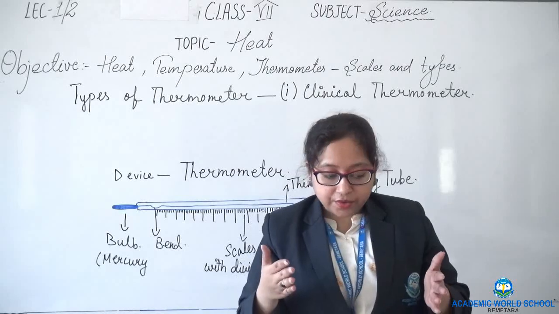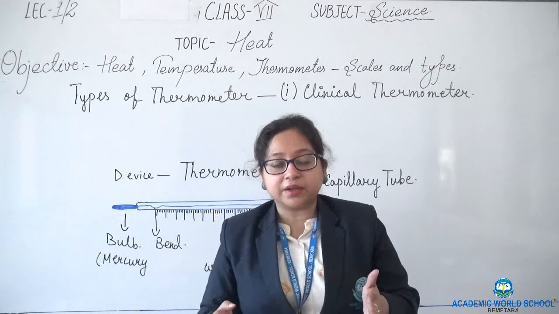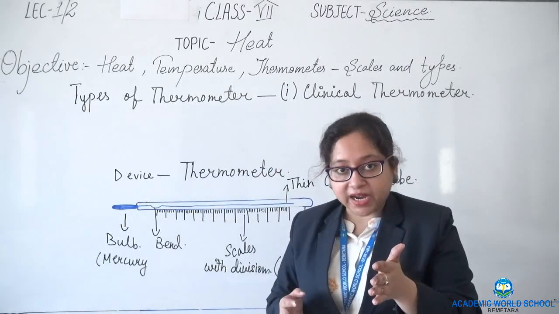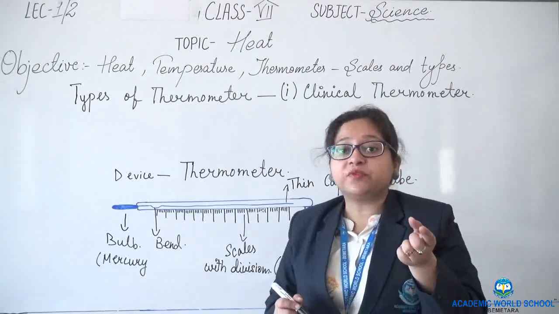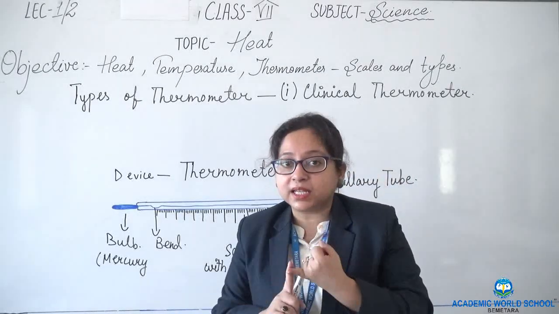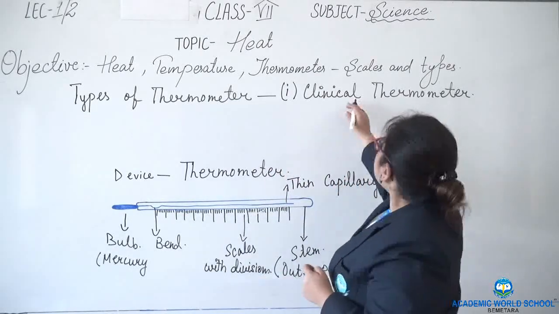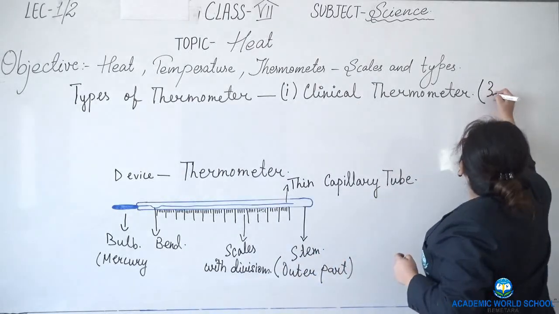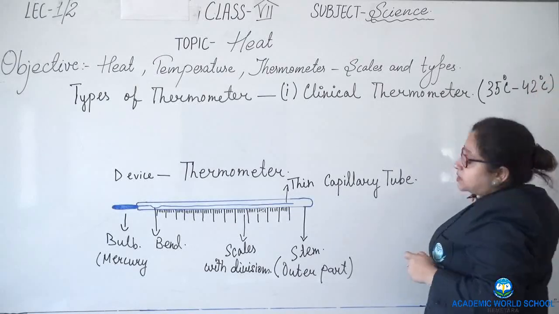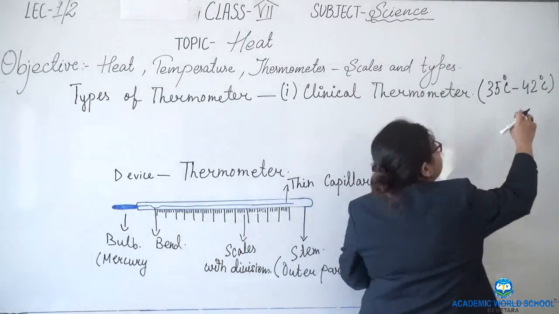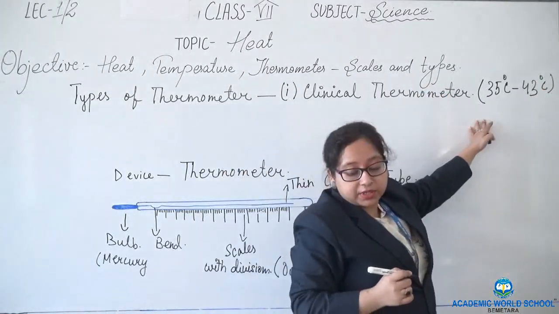Now, what is the range of this clinical thermometer? The range is from 35 degrees Celsius to 43 degrees Celsius. I already mentioned before that the unit of temperature is Celsius, Fahrenheit or Kelvin. Sorry, the range is 35 to 43 degrees Celsius.